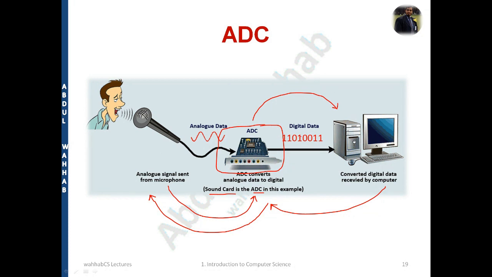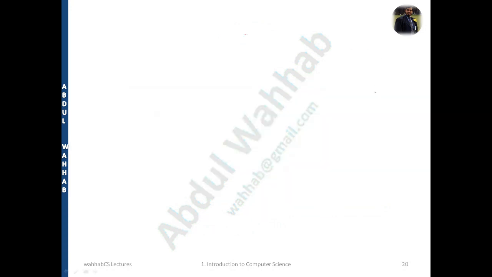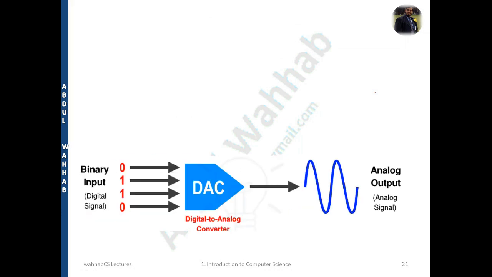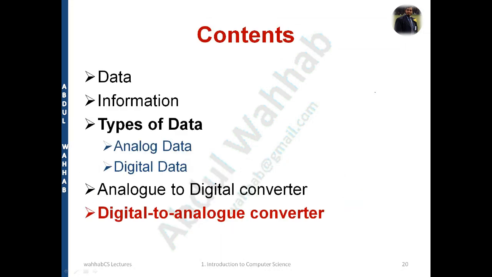Fine. And here, converted digital data is received by the computer. Whenever the computer is receiving data in this form, it is understandable for the computer, but this form is not understandable, and this device is making it compatible for the computer's understanding.